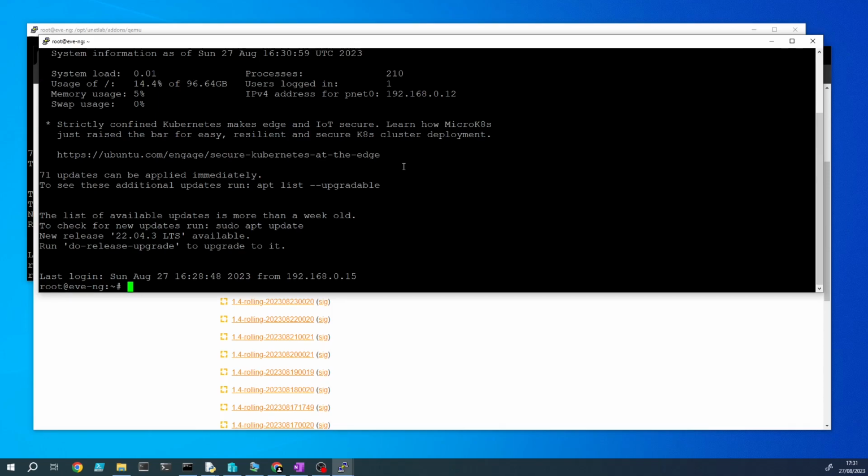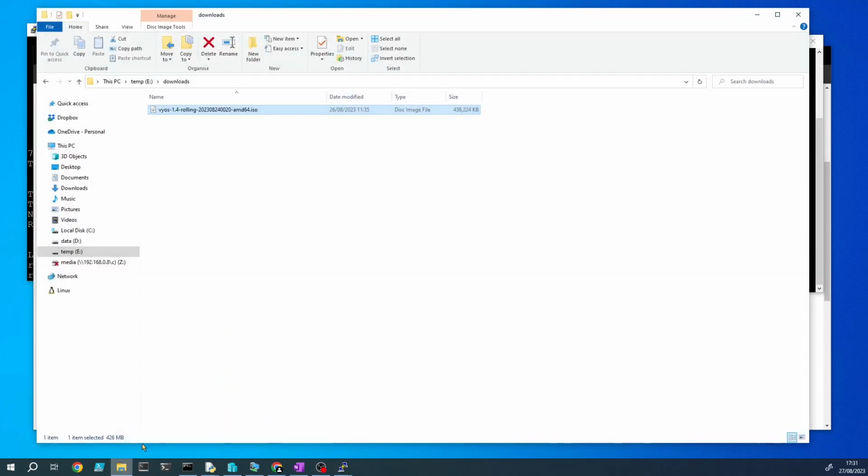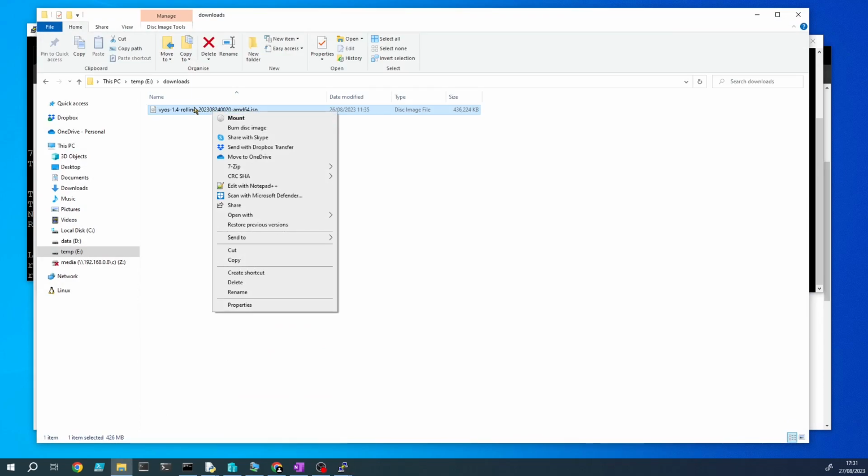Now traverse to the following directory: opt, unetlab, addons, qemu. And in here we're going to create a folder for the VyOS ISO that we just downloaded. So use mkdir to make a new directory and the name of the directory you want to create. In our case, I'm going to name it exactly the same as the file name without the extension.